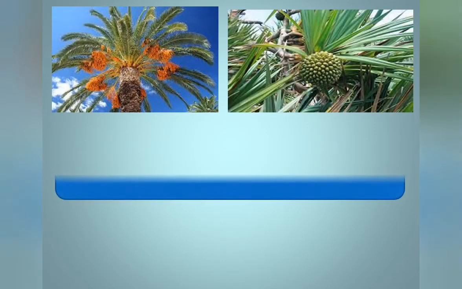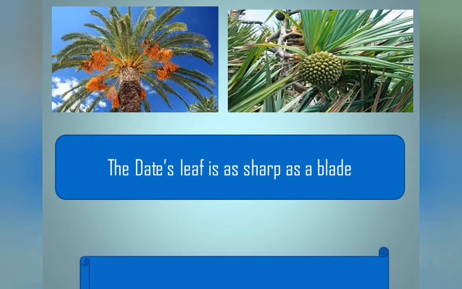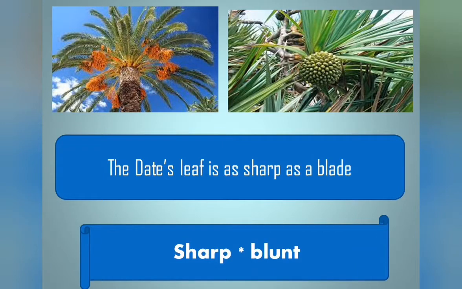Can you see these images? Yes. In this image, the poet describes the date's leaf. How does the date's leaf look? The date's leaf is as sharp as a blade. How is she comparing? Listen. She is comparing the date's leaf with the sharpness of the blade. So, this date's leaf is very sharp, like a blade. Is it clear to you?